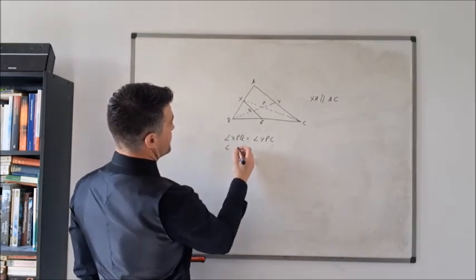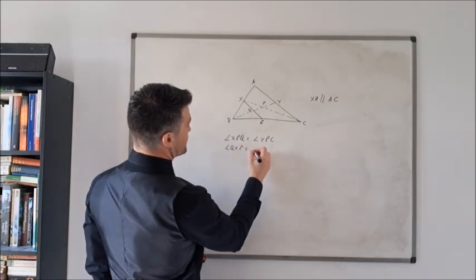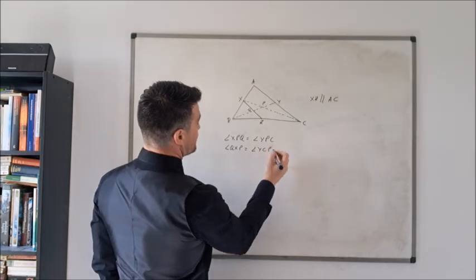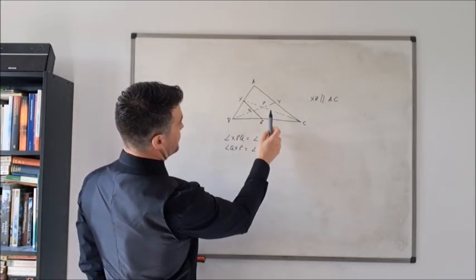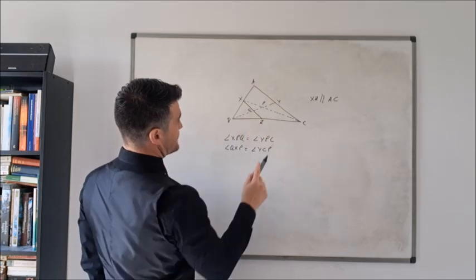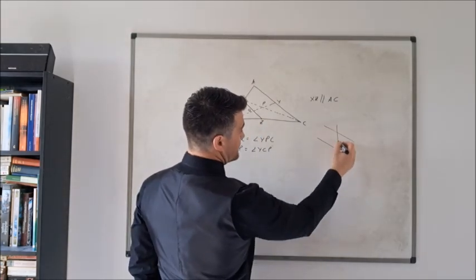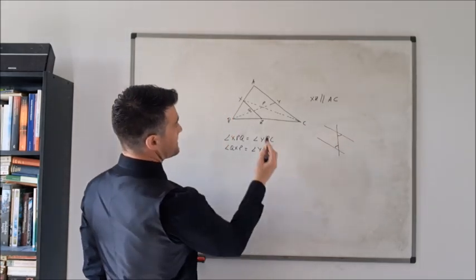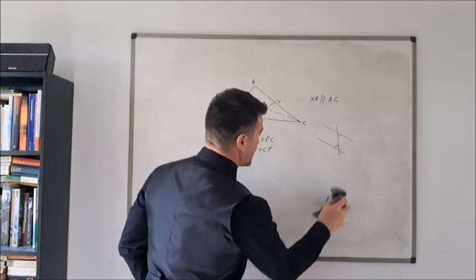Angle QXP is going to be equal to angle YCP. So how do I know? Well, that's because XZ and AC are parallel. So parallel lines, what are these? Alternate angles. That's what we've got here, alternate angles. Alternate angles are equal. Okay.